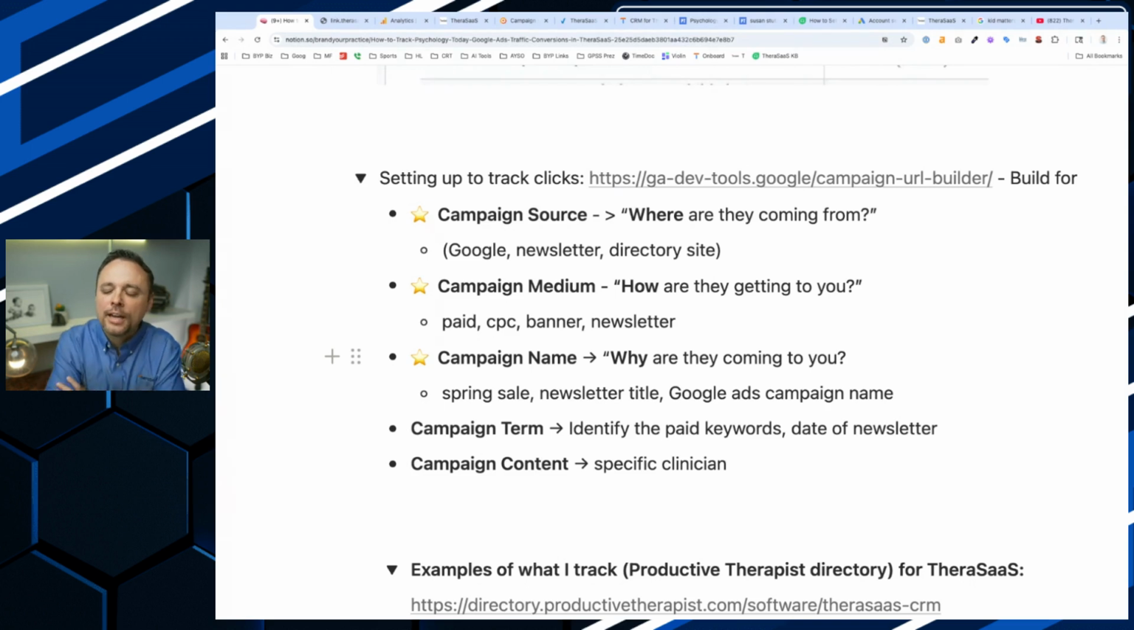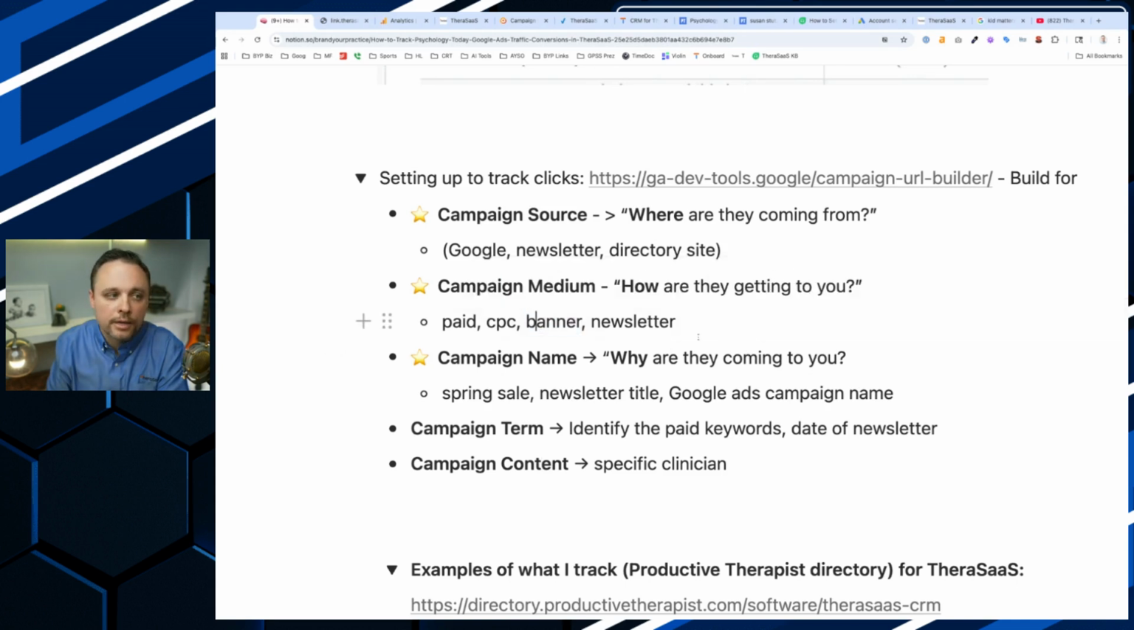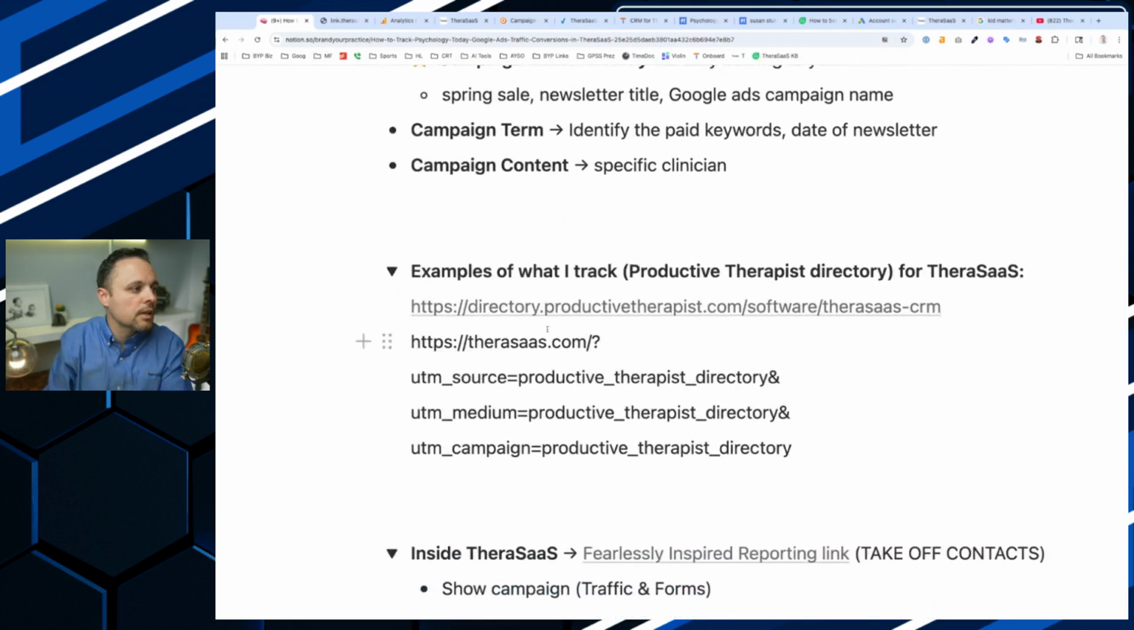Maybe if I had multiple links and I really wanted to track it, I could say these keywords on the page. I also know there's a banner up on Productive Therapist directory. So you could say Productive Therapist banner or something like that. Actually, maybe that would be the medium, how do they get to you? From the banner ad. But I just keep it all the same. So here's what that looks like.